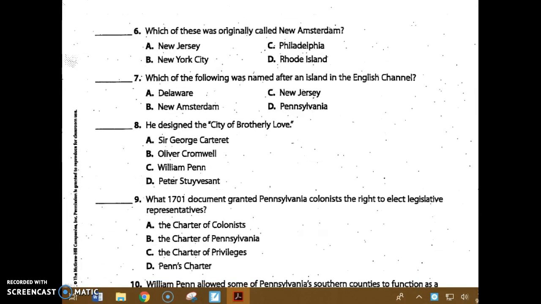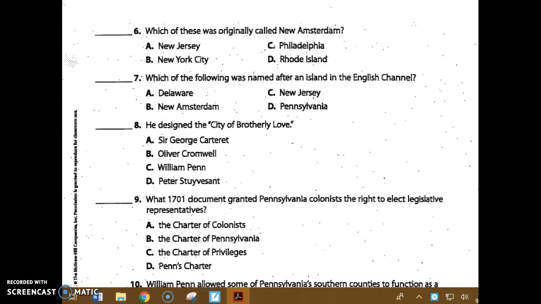Next page starts with number 6. Which of these was originally called New Amsterdam? Was it A, New Jersey, B, New York City, C, Philadelphia, or D, Rhode Island? Number 7. Which of the following was named after an island in the English Channel? Was that A, Delaware, B, New Amsterdam, C, New Jersey, or D, Pennsylvania?